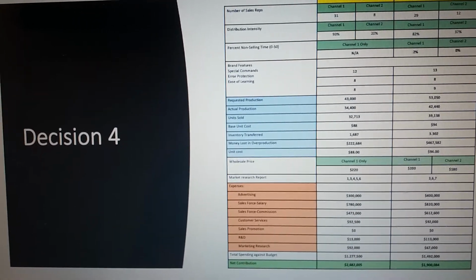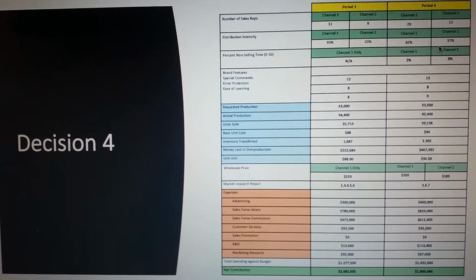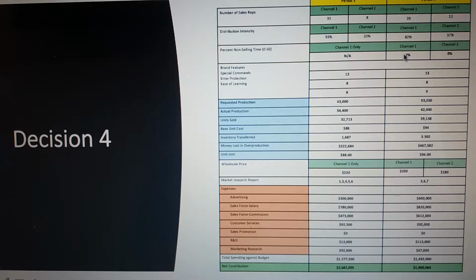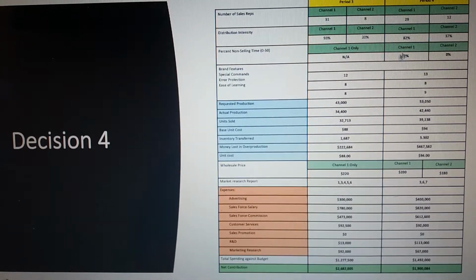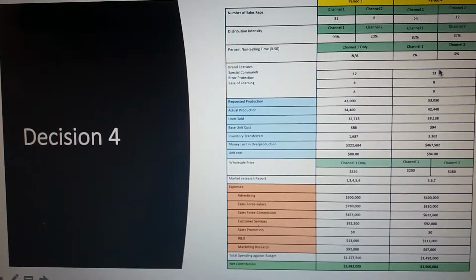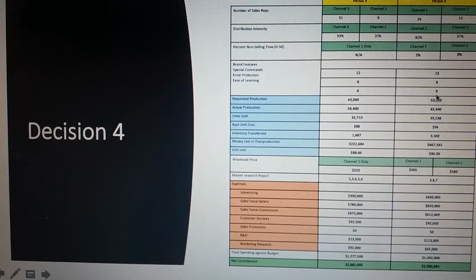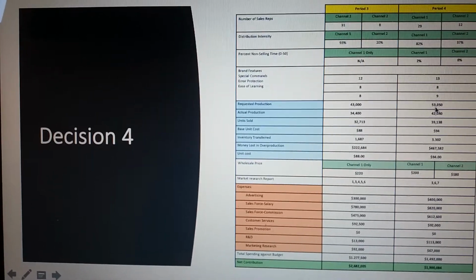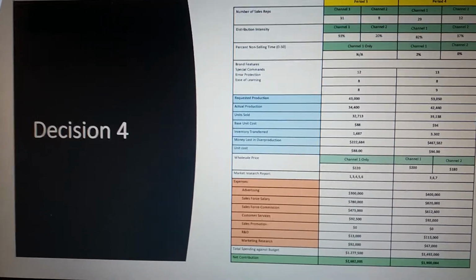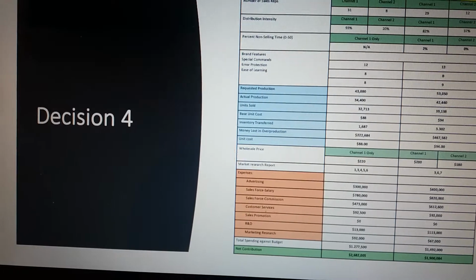We want to be aggressive concerning the channel coverage, so we only put 3% of non-selling time in channel 1, but we want to be aggressive. We increase our features in order to over deliver, but we order many more than we actually needed, so we overestimated here, we were over optimistic.